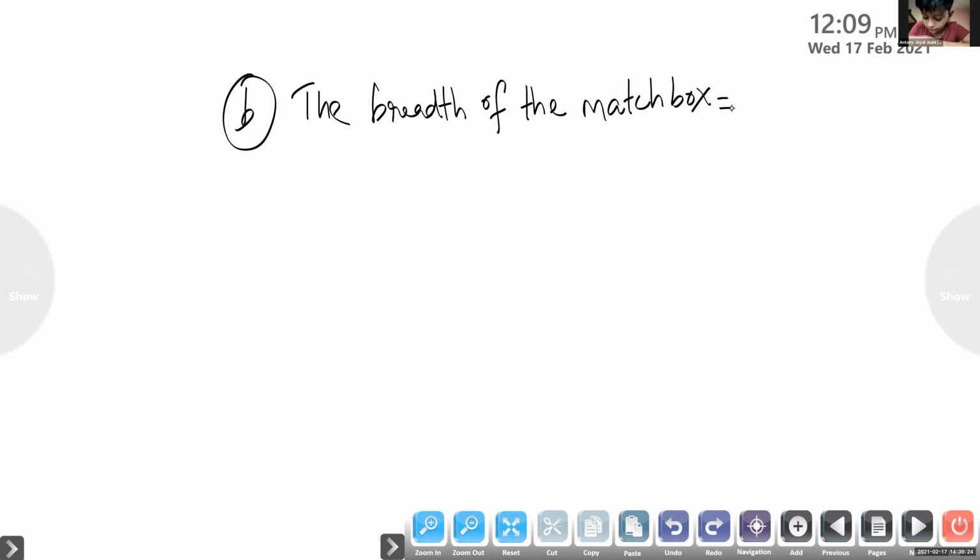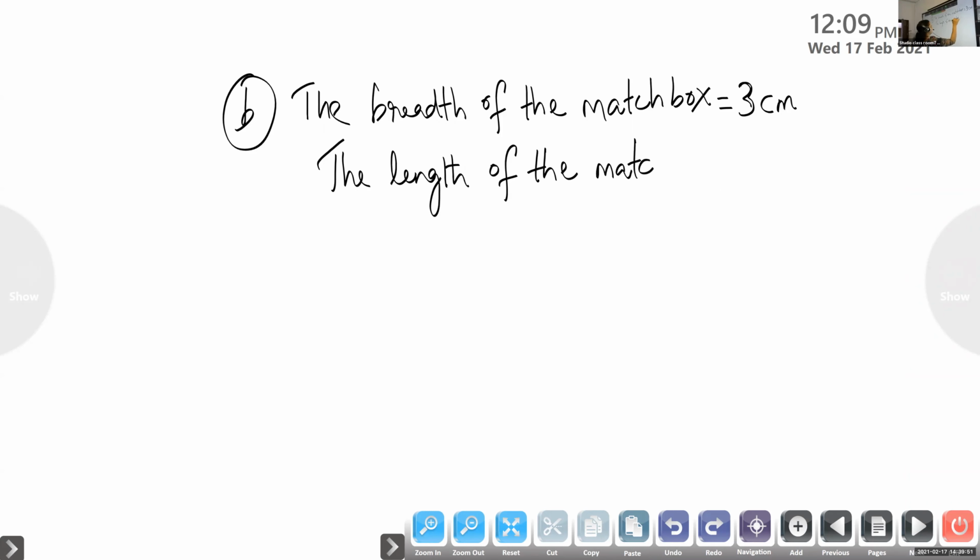Cuboid. So then only cube, volume of cuboid is equal to length into breadth into height. Okay. So this is given, 3 centimeter. Now, the length of the matchbox, it's given 5 centimeters. The length of the matchbox is equal to 5 centimeter.